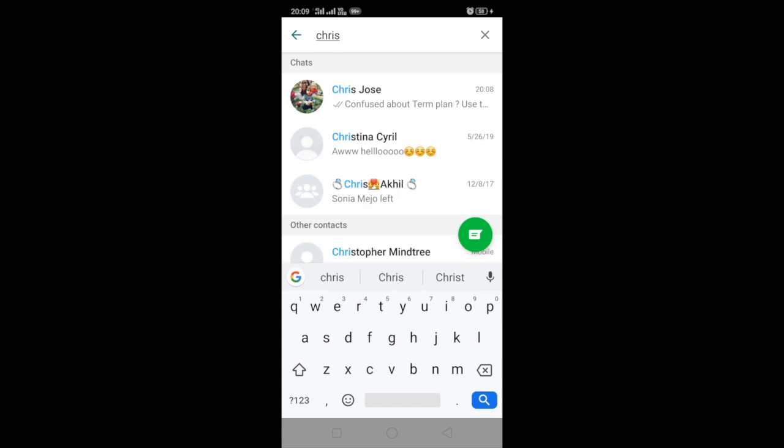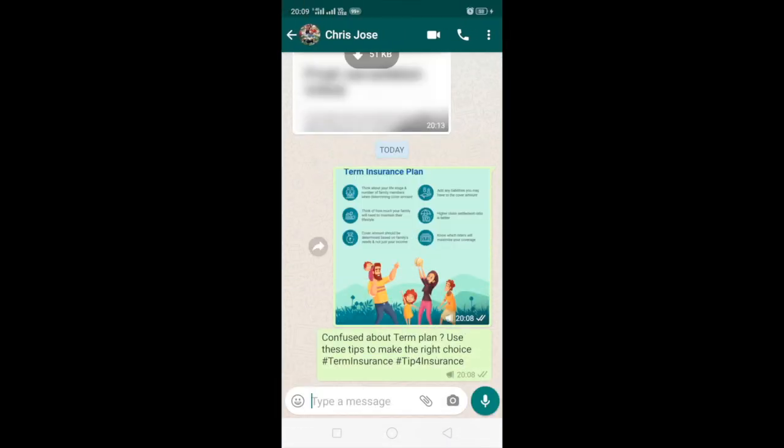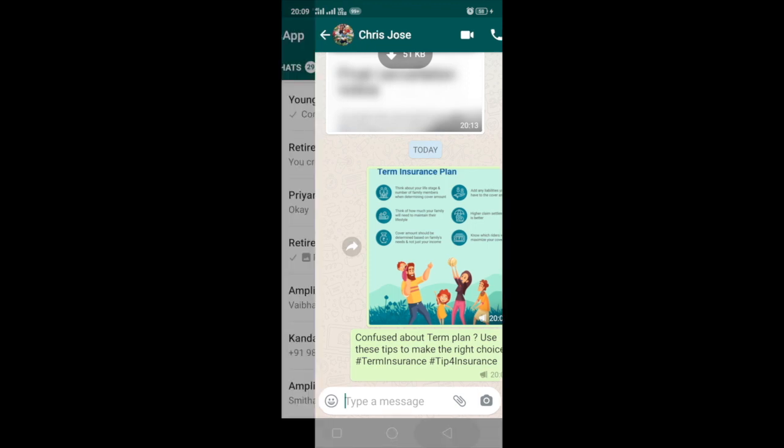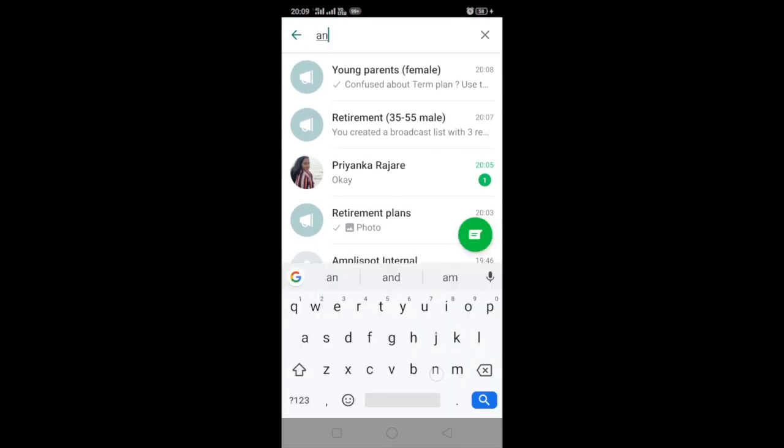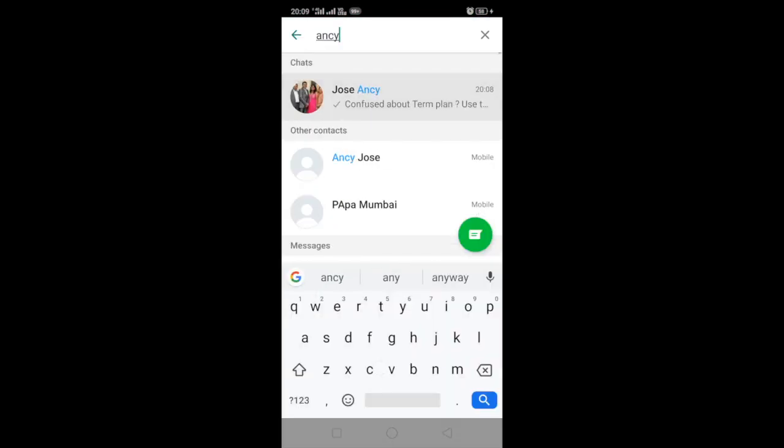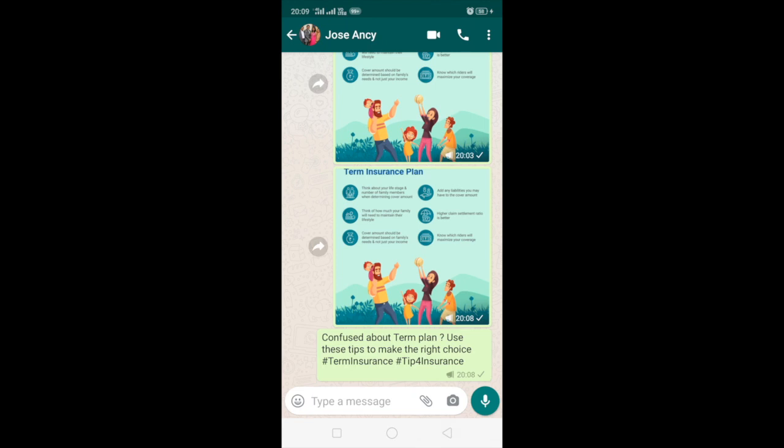I search Chris, who was part of the group. I go to Chris, I can see the content and the status message, and you can see a small icon. That's the broadcast icon on the message. Same way, Ansi was part of the group, so she also got the message one on one. So in this way, you don't have to send messages to each of them. So instead of sending to three people, you just send it to one broadcast list. The list sends it out to all the three people. So now this is the advantage of the broadcast list.